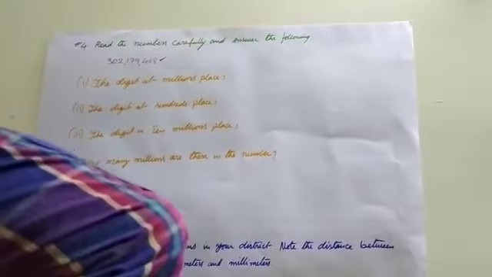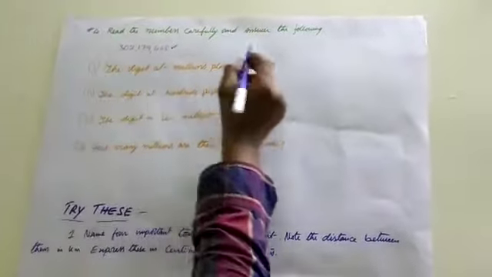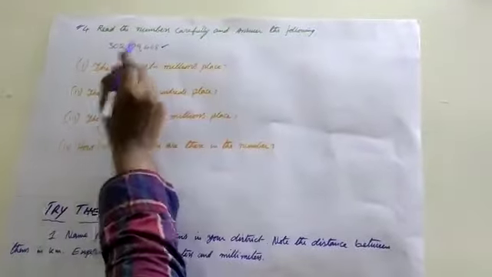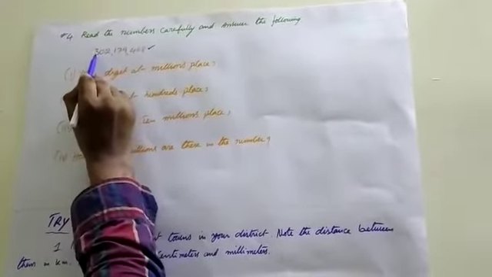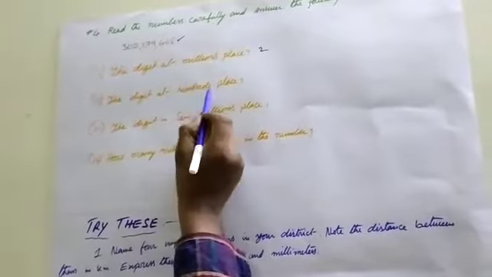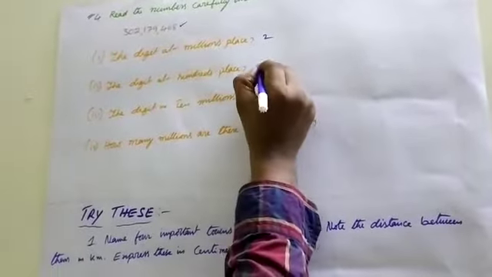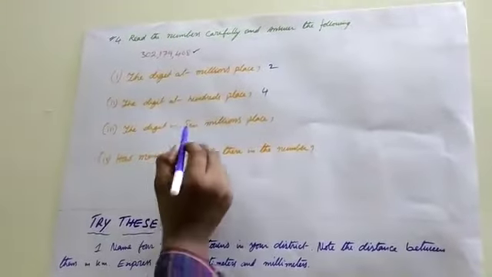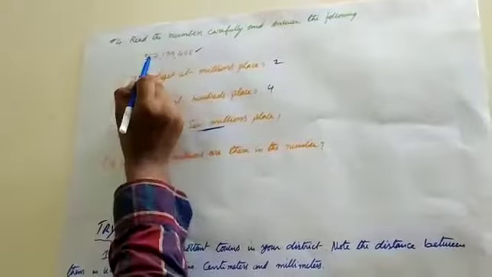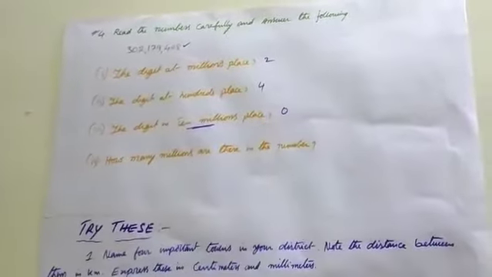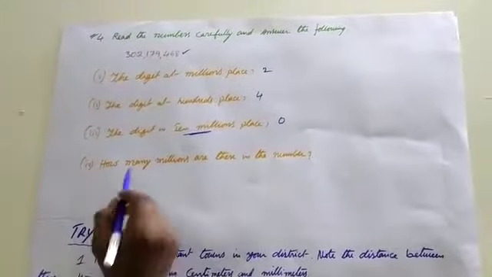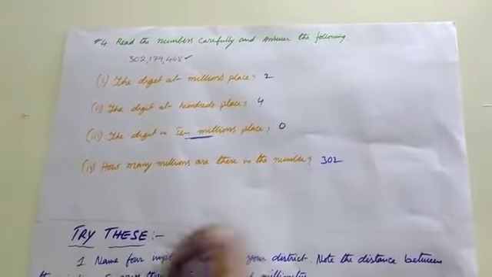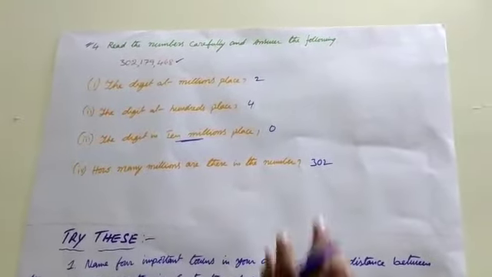The digit at the million place, that is 2 million, 10 million, 100 millions. Therefore 2. The digit at the hundreds place is 4, ones, tens, hundreds. The digit in 10 millions is 0. How many millions are there in the number? 302 millions.